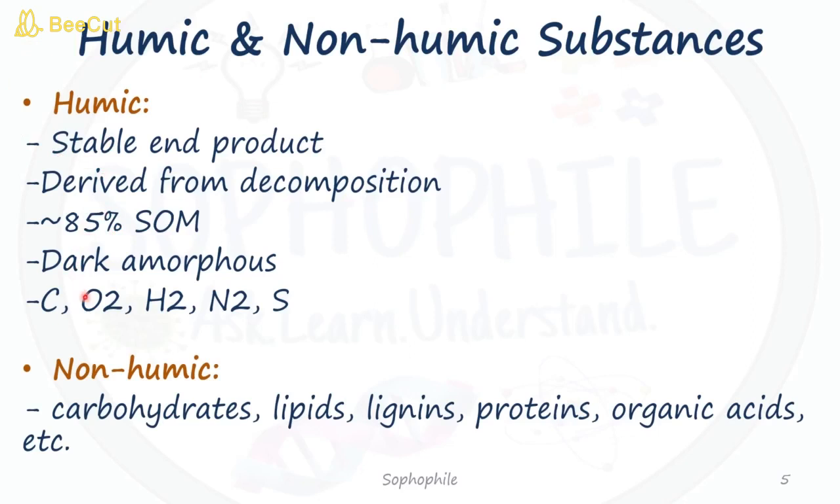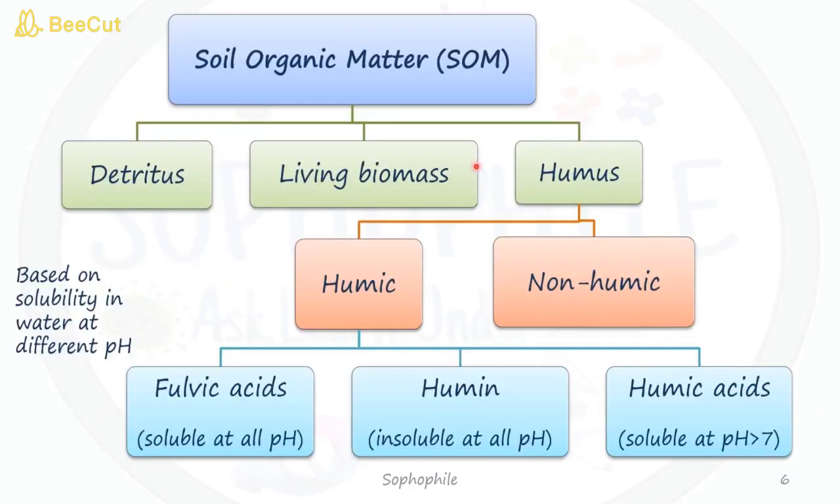Humic substances are a dark, amorphous and colloidal mixture of soil particles. They are composed of carbon, oxygen, hydrogen, nitrogen and sulfur. Then non-humic substances are composed of carbohydrates, lipids, lignins, proteins, organic acids, etc. So humic substances are further divided into fulvic acids, humin and humic acid, roughly based on the solubility in water